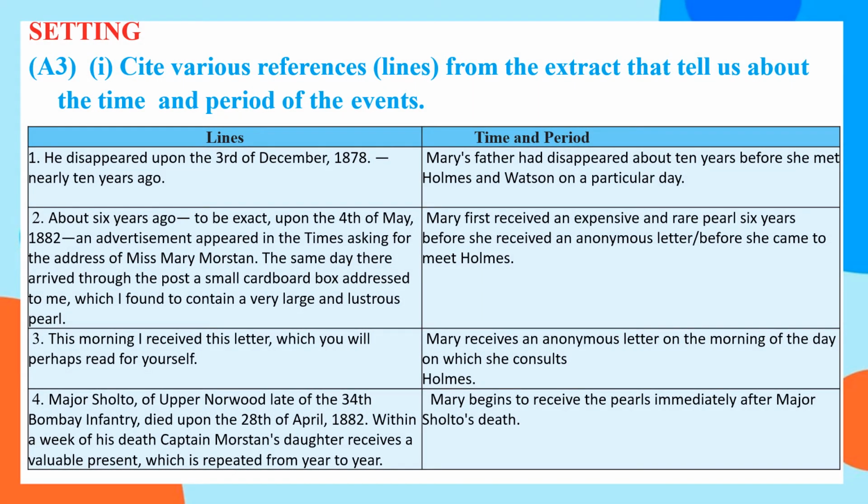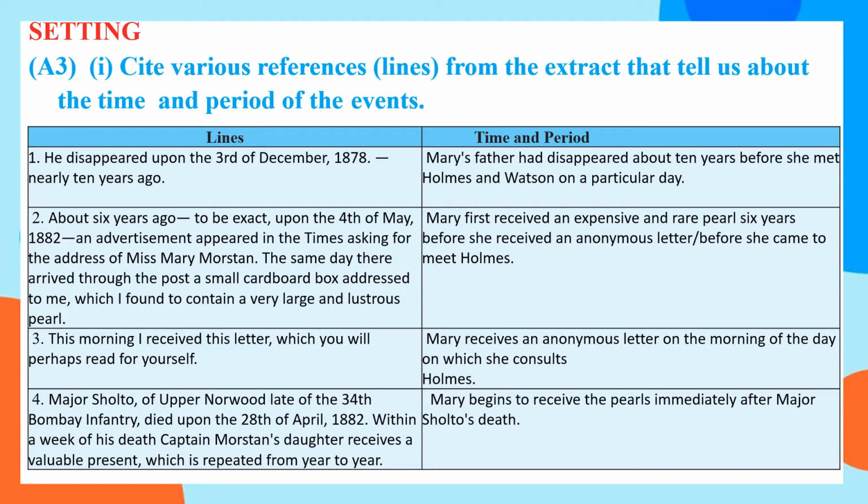Now we have come to the setting part of the novel. Activity 3 is to cite various references, that is, lines from the extract, and tell us about the time and the period of the events. The lines are given to you on the left hand side and you need to write the time and the period when those lines occurred or happened.